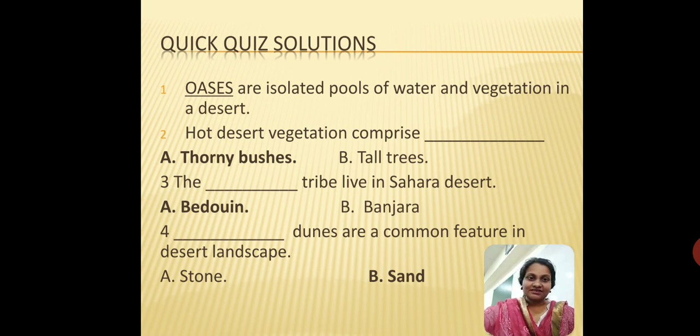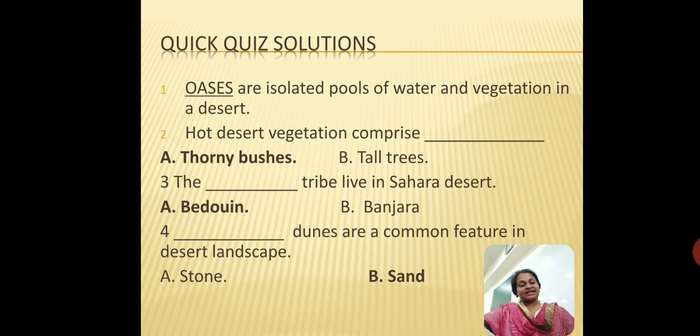Here are the solutions. So the first answer is: oases are isolated pools of water and vegetation in a desert. Please note the spelling. Oasis is singular, so that is why the plural will be spelled as O-A-S-E-S. Okay. Hot desert, the second one. The answer to the second one is: hot desert vegetation comprises thorny bushes. They're going to be thorny bushes. You're not going to find many tall trees there.